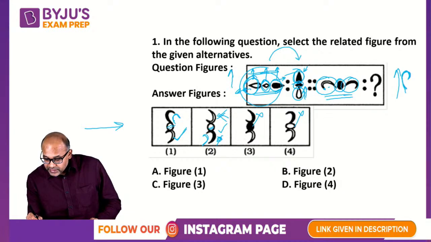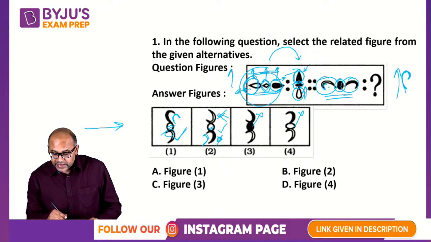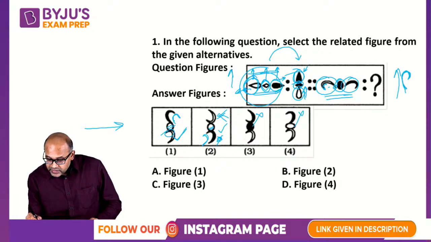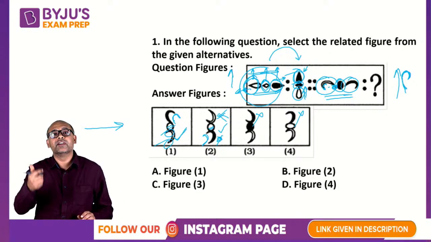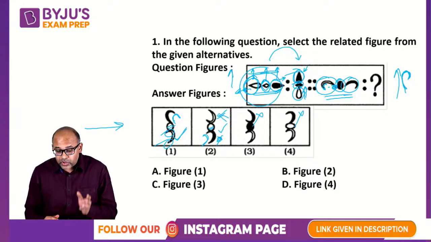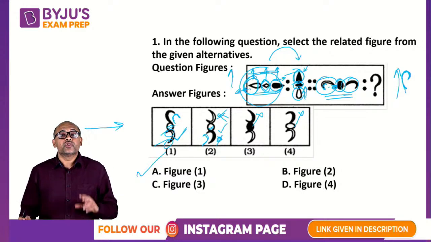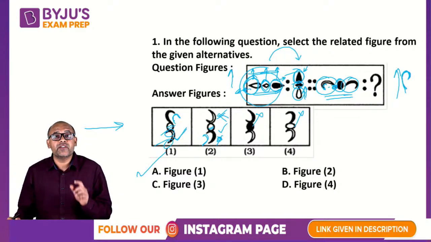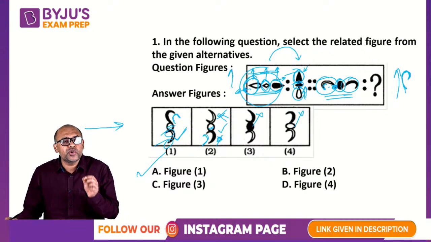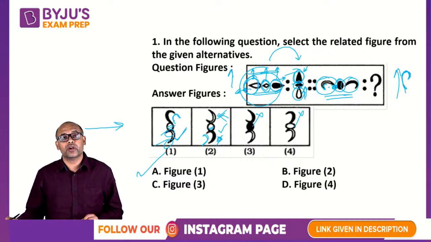Remember, this curve is going inside here, and this pointed thing is coming out. So you are reversing it. That's your answer, and that's the reason. So 1 and 2 are very close, but 1 is your correct answer if you observe carefully. Hence option A. Visual reasoning is about observing very, very carefully. There could be minute differences, and that is what you need to catch hold of.